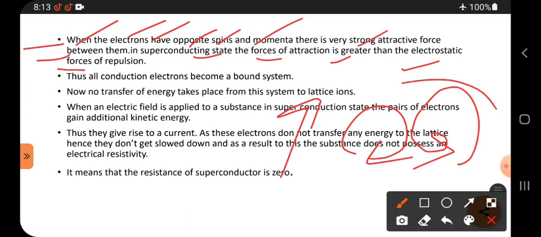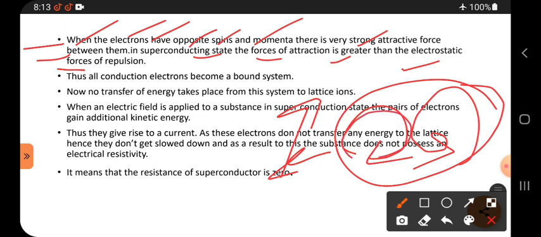A strong attractive force is created because of opposite spin and momentum. So they create a very strong attractive force. Because of this attractive force, two electrons always move by pairing.